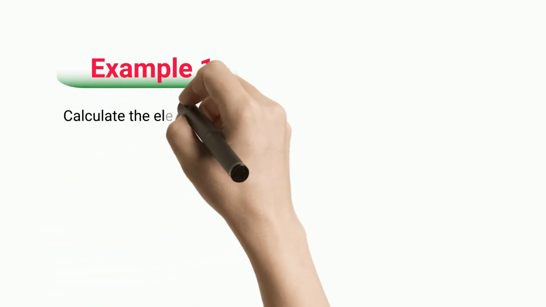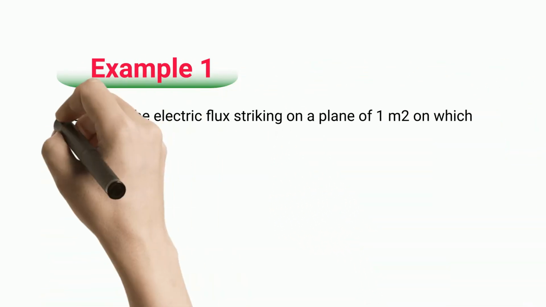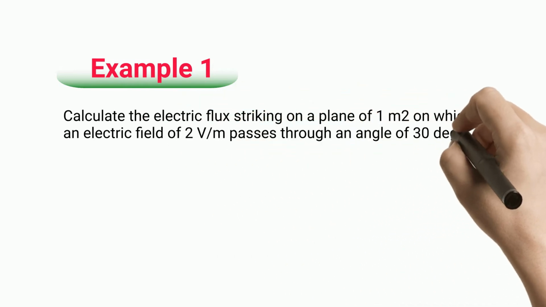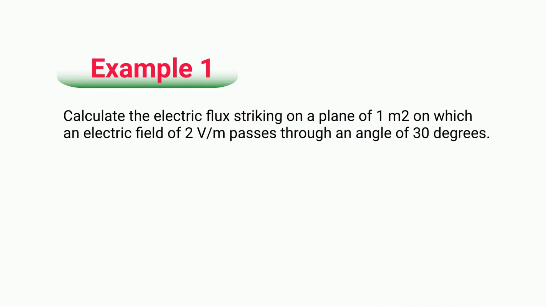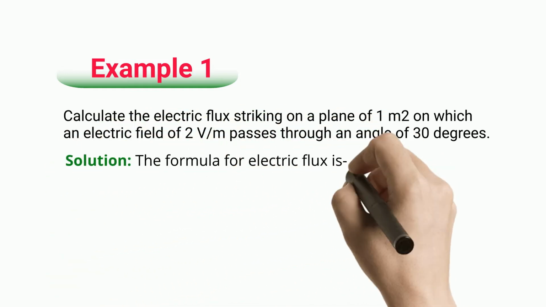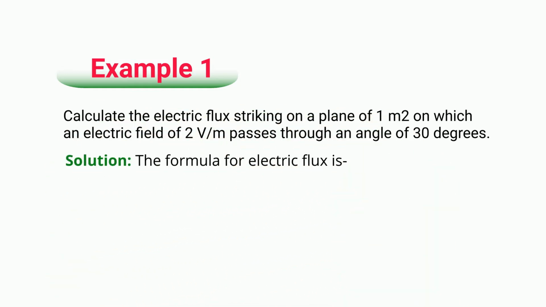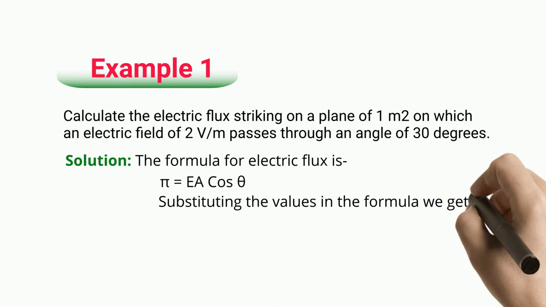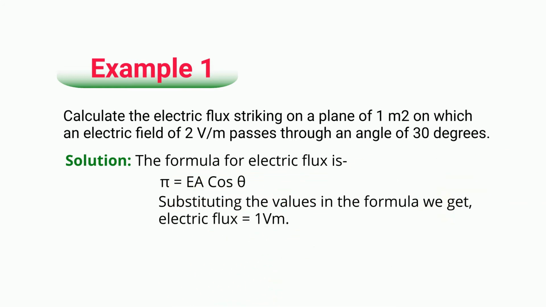Example 1. Calculate the electric flux striking on a plane of 1 square meter on which an electric field of 2 V/m passes through an angle of 30 degrees. Solution: the formula for electric flux is flux equals EA cos theta. Substituting the values in the formula, we get electric flux equals 1 Vm.